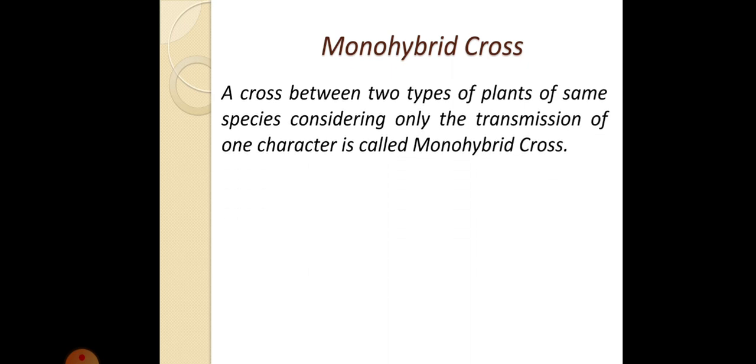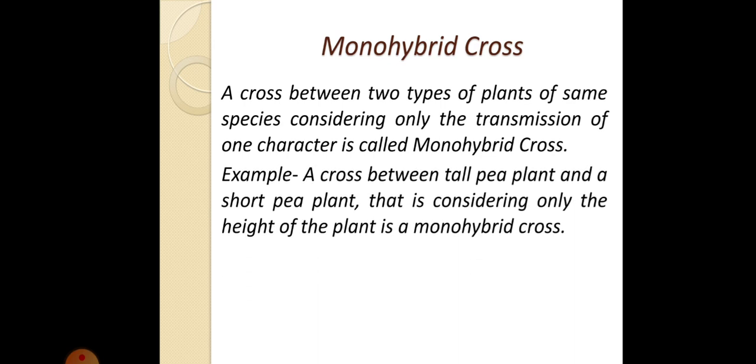Now, what is a monohybrid cross? A cross between two types of plants of the same species, considering only the transmission of one character, is called a monohybrid cross. A cross made between two plants where we consider only one trait, either the height of the plant or the color of the flower, is a monohybrid cross. For example, a cross between a tall pea plant and a short pea plant, considering only the height of the plant, is a monohybrid cross.